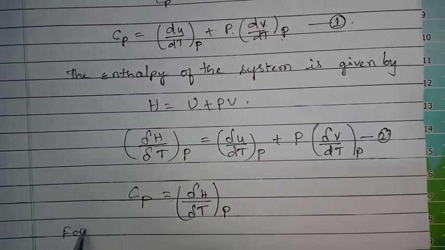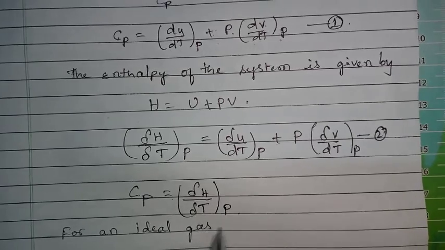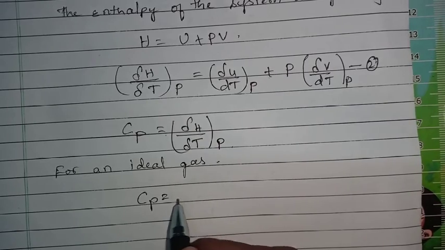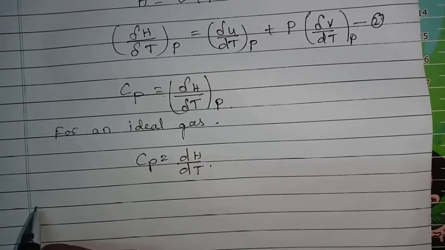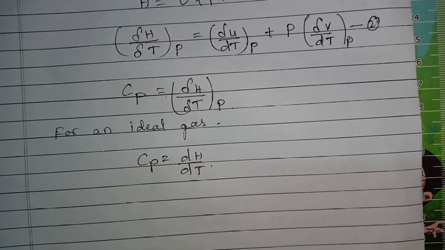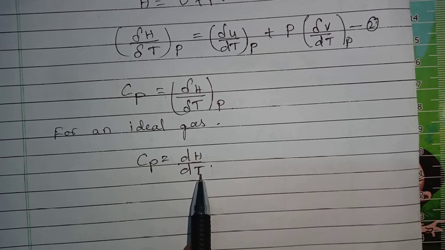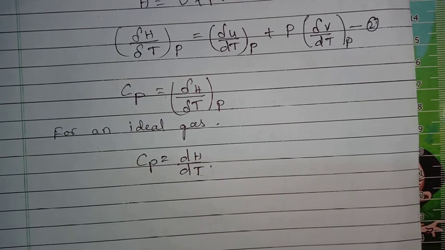For an ideal gas, we can write Cp equals dH by dT. So we can define the heat capacity at constant pressure as the rate of change of enthalpy with change in temperature at constant pressure.